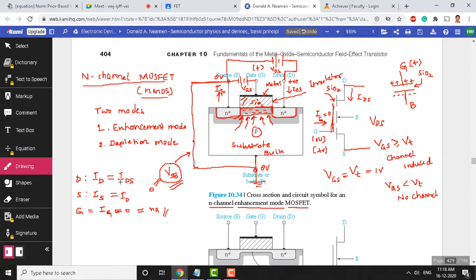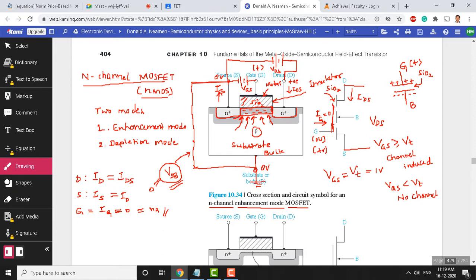Because see, this is a control terminal. The gate terminal acts like a control, and we don't expect a control terminal to have a drop within that gate region. If any IR drop occurs in the gate region, then definitely it results in power consumption, and so since the gate current itself is very small, this drop can be neglected here. So that's an ideal device required for electronic design. Okay, so these are the three currents we expect, and the bulk current is there, but we don't consider it again here.